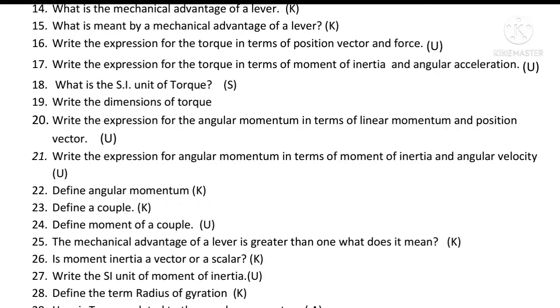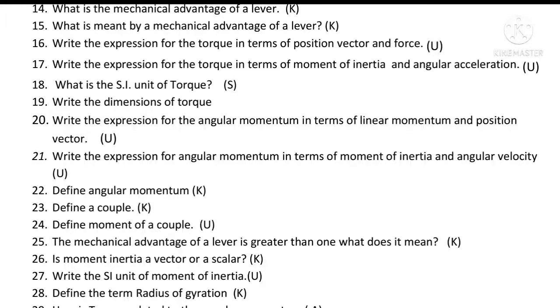Write the expression for the torque in terms of moment of inertia and angular acceleration. Tau is equal to I alpha. What is the SI unit of torque? The SI unit of torque is newton meter. Write the dimensions of torque. The dimensions of torque: M raised to 1, L raised to 2, T raised to minus 2.